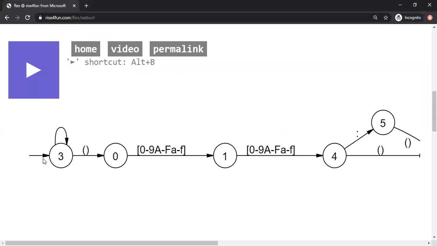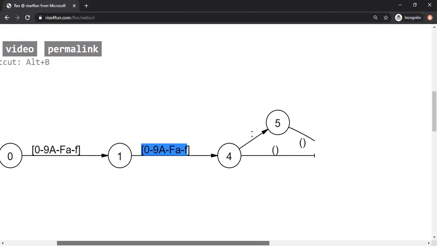So you're in some state, okay? This is the initial state where you see an arrow mark pointing to number 3. All characters that you feed in will not change the state of the automaton, so it will stay in state 3. However, the automaton may also go to state 0. This is an empty transition, okay? We call it epsilon transition. And then it will start matching your characters in this set of numbers from 0 to 9, capital A to F, small a to f, only one character. And the same with this one, second character.